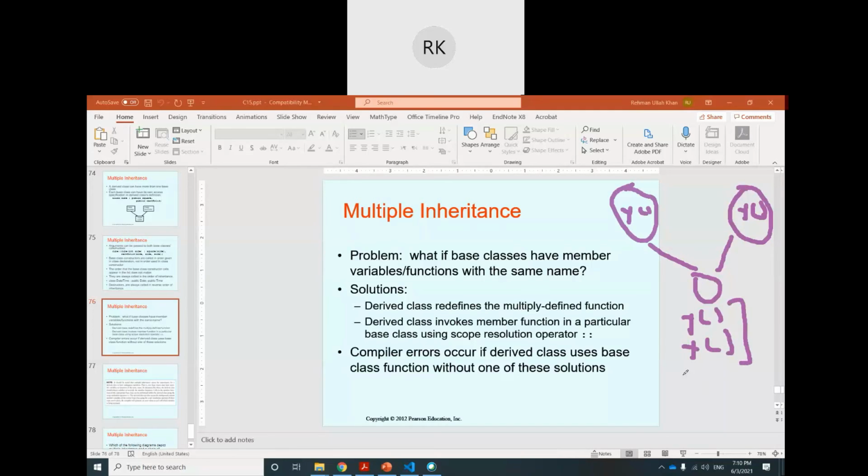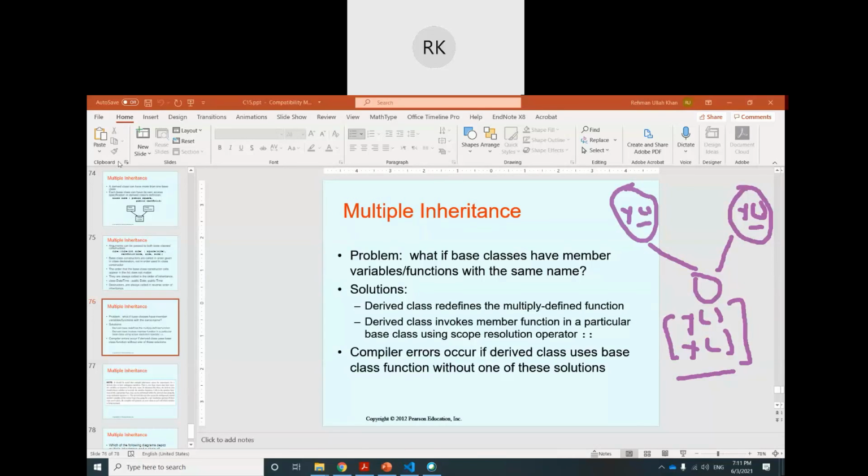But if you override these y functions, then the object of the child class can decide which one should be called. So use overriding, and to make sure of overriding, meaning dynamic binding, use the keyword introduced in C++11, the word override. And if you want any function which should not be further overridden, then use the keyword final.